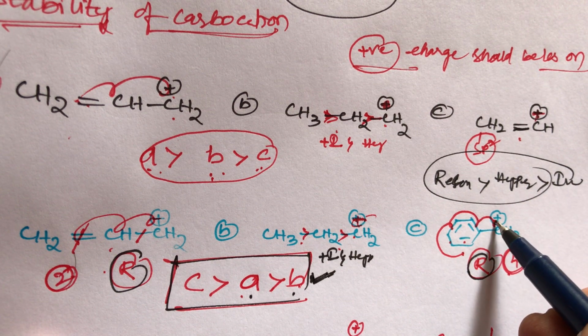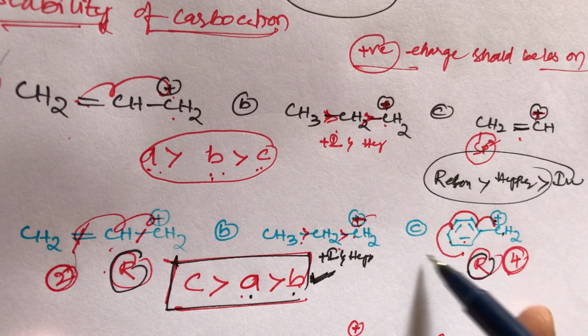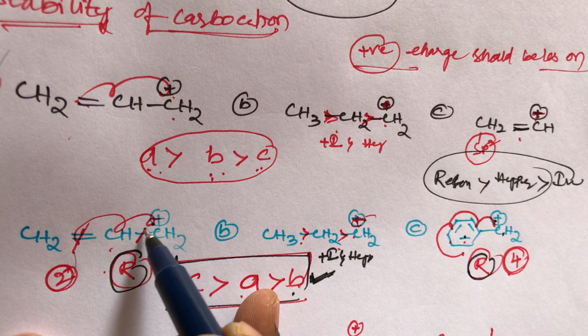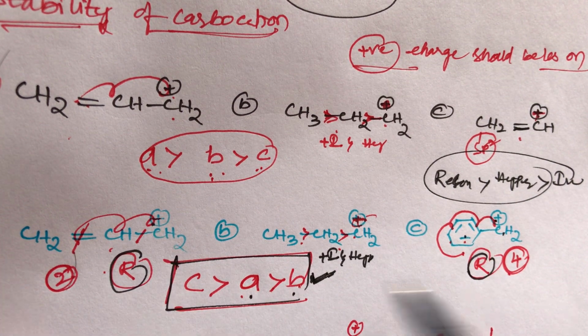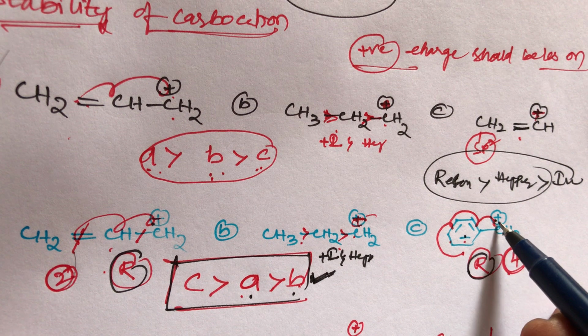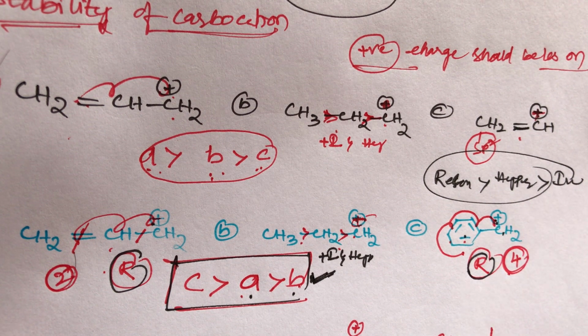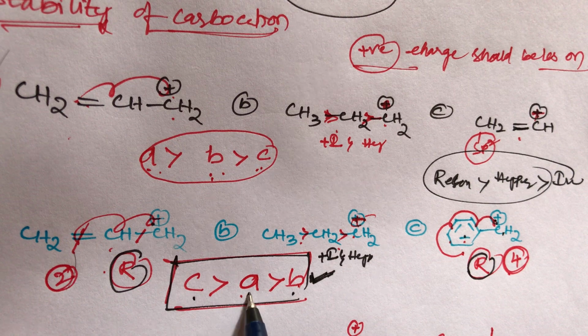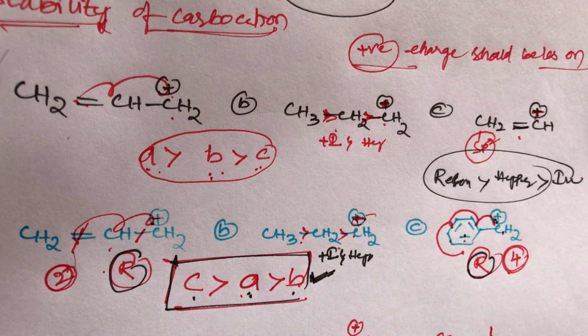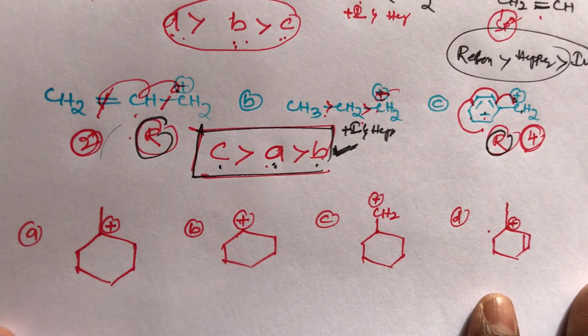And one more thing: this positive charge participates in the resonance 3 times, while this positive charge participates only 1 time. So in the C compound the positive charge completely disappears. That's why a compound with less positive charge is always more stable. So C is more stable than A, and A is more stable than B. This is the simple trick, student. And one more question, student.